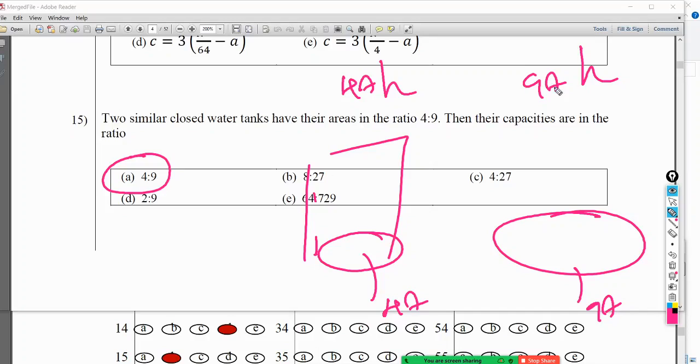So then A to A, it must be 4 to 9. So I don't know why. Anyone has any idea why the examiner is saying that it is B, 8 to 27? Two similar closed water tanks have their areas. Maybe they are talking about something like cube or something. Maybe. Again, they should have mentioned. That is one possibility. But then again, I don't agree with the question anyway.